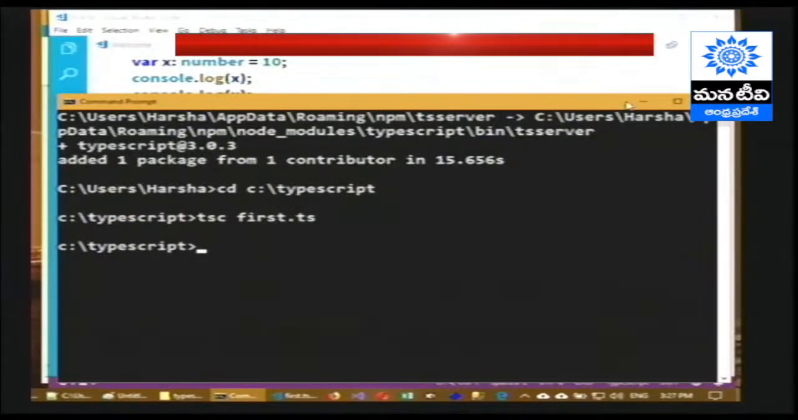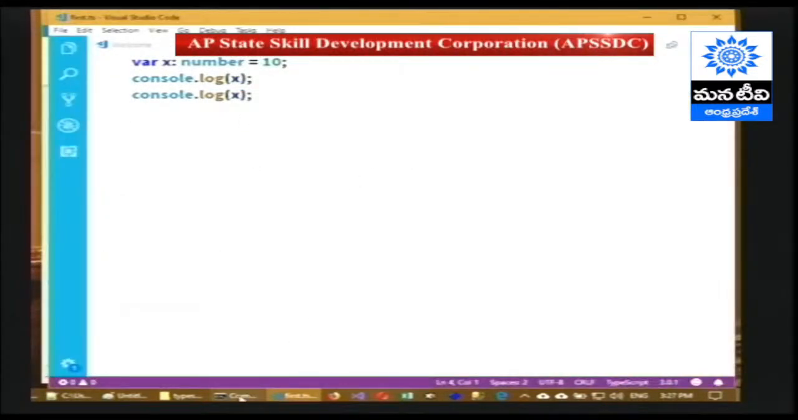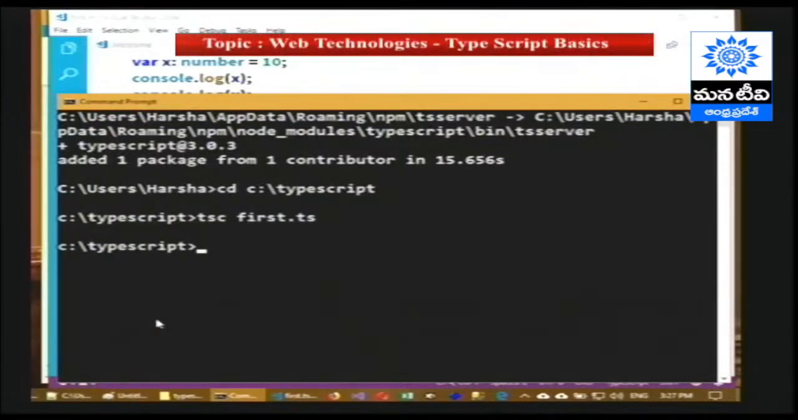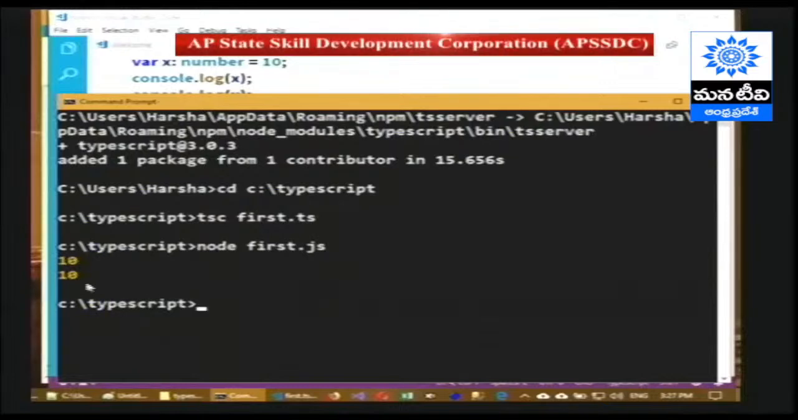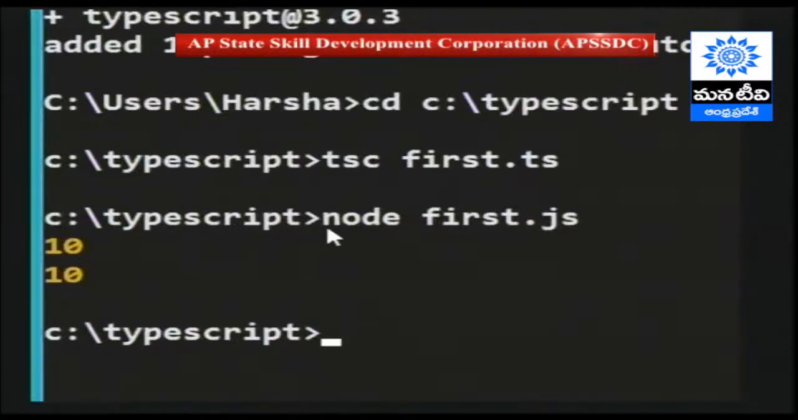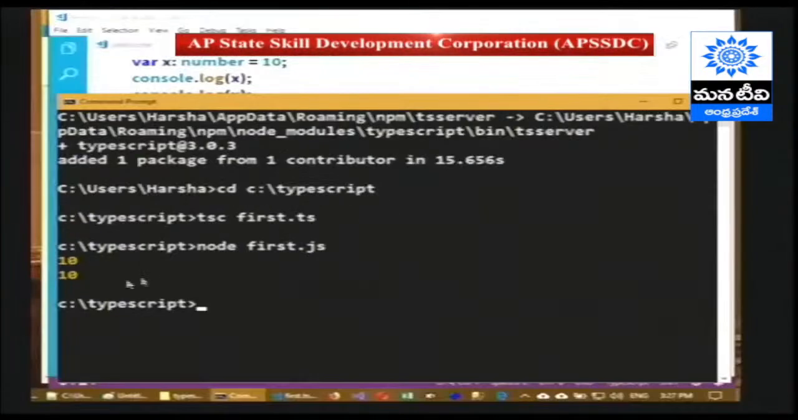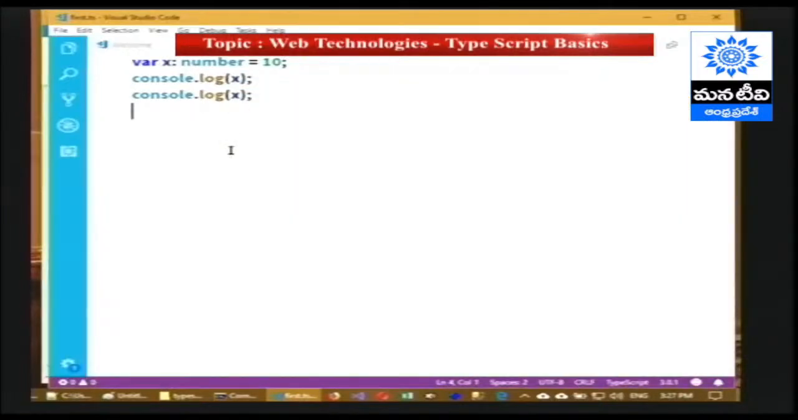So let me execute this. In order to execute this, we have to provide the command node first.js. This command node will execute the JS file so that we can see the value 10 and 10. So this is how we execute a basic program.